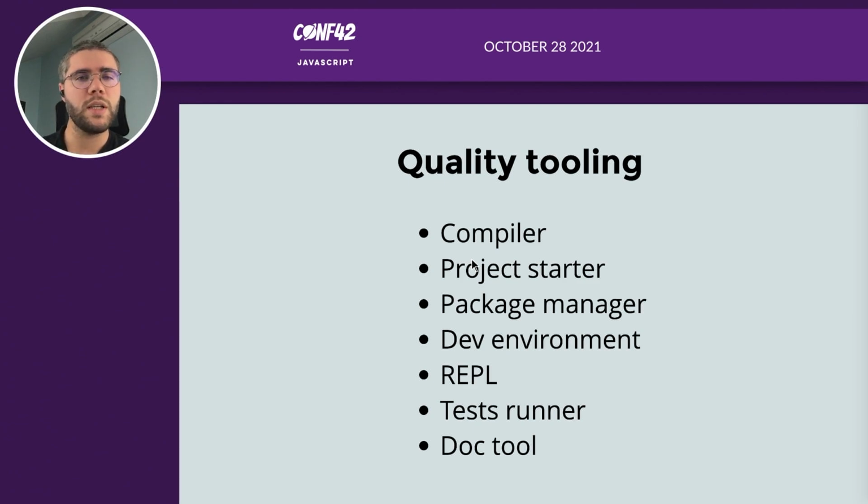The quality tooling: when you install Elm, for example, you get a compiler, a project starter, a package manager, a dev environment, a REPL to execute some Elm commands in the terminal, and a doc tool. And the test runner: there are 2 test runners in Elm, but they are compatible with each other, and everybody is using the same test library. So it's really nice.